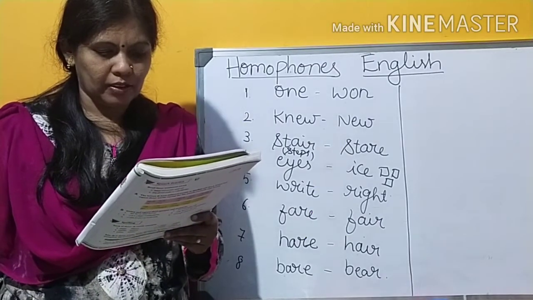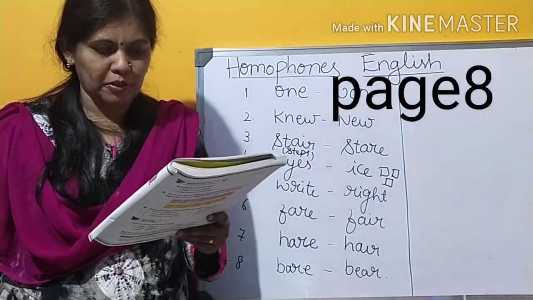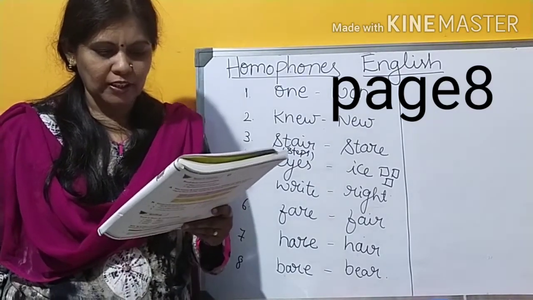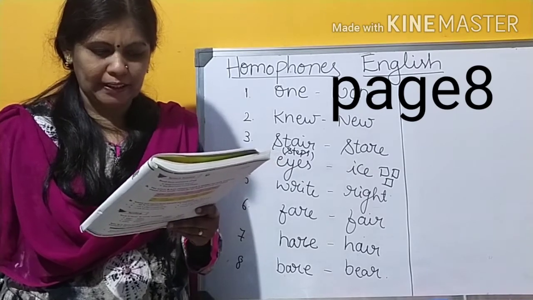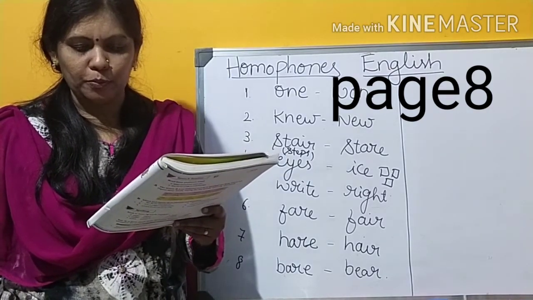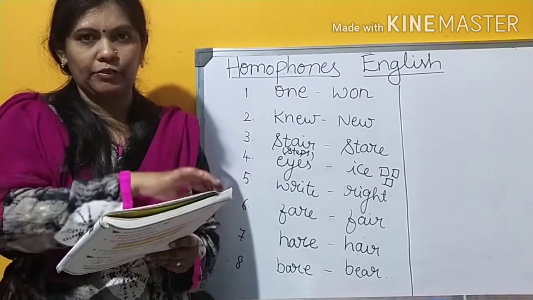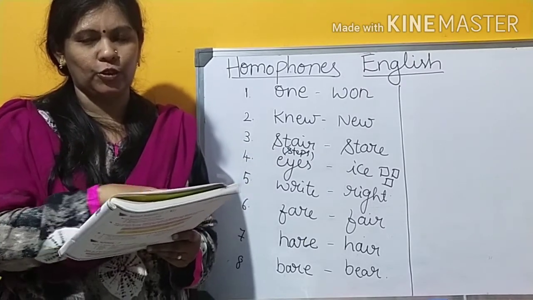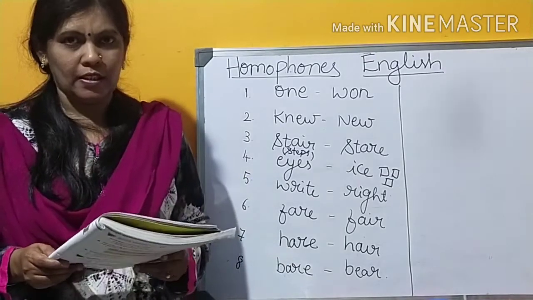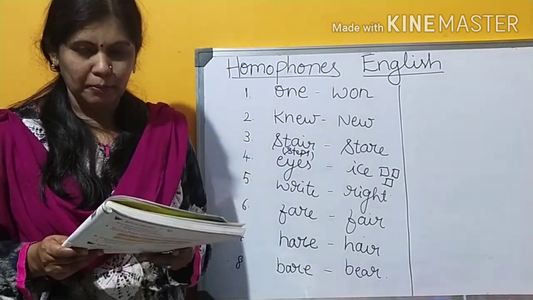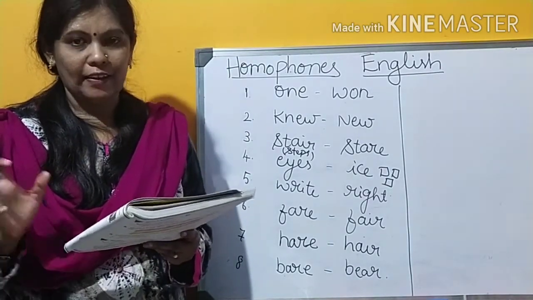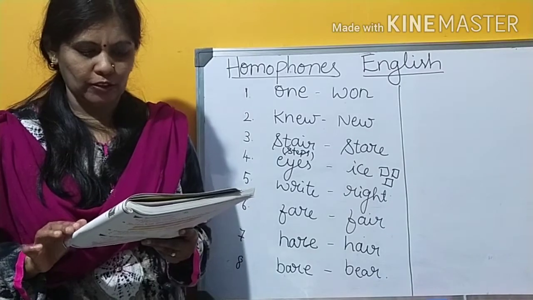Hello, children. Let's open page number 8 and we'll be doing dictionary work. Choose the correct homophones from the box to complete these sentences. Use the mini dictionary at the end of the book to help you. It is given at the end of the text. You can go through that one, or I have already explained the words, or you can directly do the exercise over here. They have given 4 pairs of homophones.